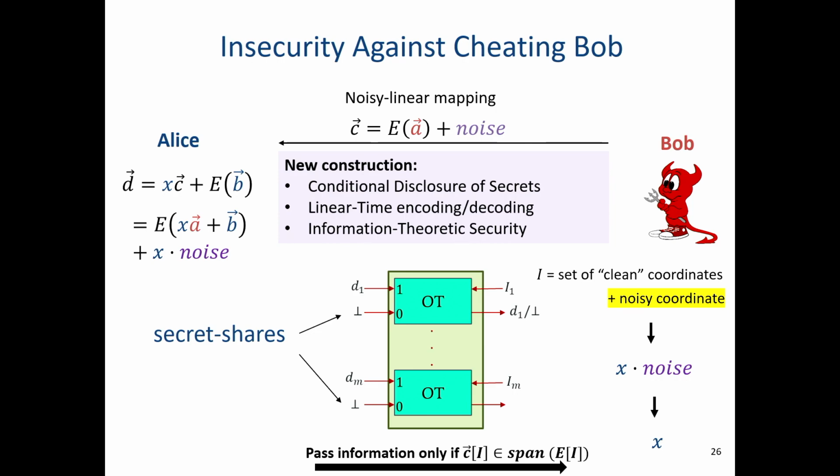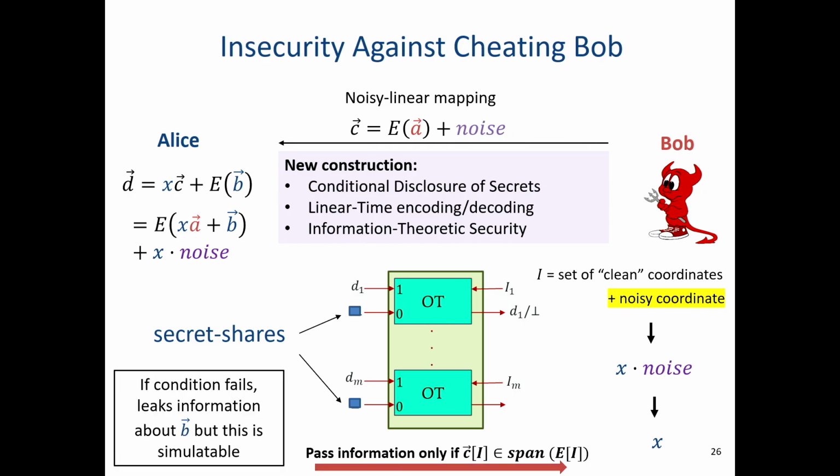Now, something interesting that happens here is that in order to get all these properties, we actually have to give up a little bit. So yes, the actual construction leaks information, even if the condition does not hold. In particular, it leaks the information about the vector B. But this is okay because in this concrete setting, it's okay to leak information about B because we can simulate it, right? I mean, the simulator can simulate all the information about B by letting Bob ask the ideal functionality with the zero vector, right? So this is okay, and we can still simulate.